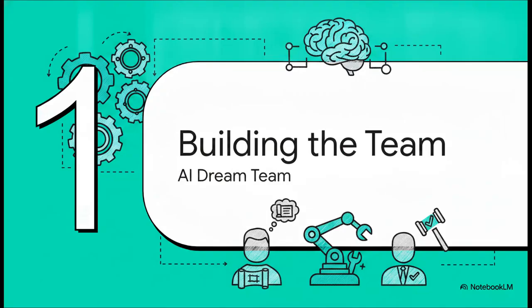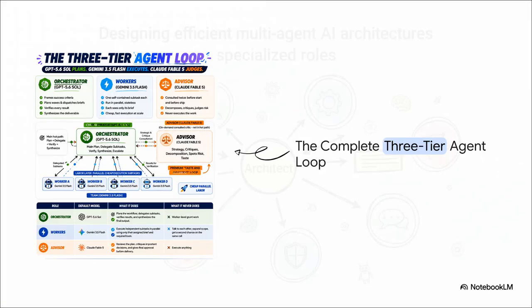Section 1. Building the AI Dream Team, Planners, Executors, and Judges. So the foundational concept here is specialization. Because, just like human employees, different AI models have totally different strengths. Some are incredibly fast and cheap, but they kinda lack that deep strategic insight, while others are absolutely brilliant and discerning, but they're slow and expensive. So the most efficient way to use AI right now is by assigning specialized roles. We literally need planners, executors, and judges.